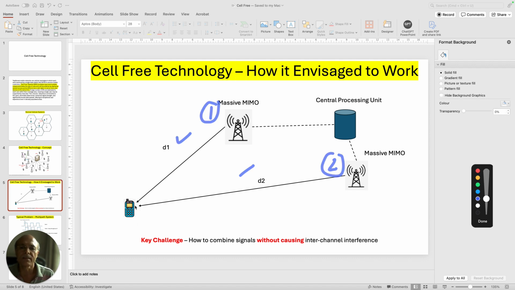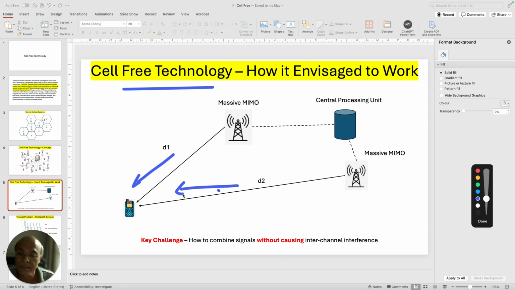Normally, the mobile may be served by only base station number 1 because the distance D1 is less than D2, and base station number 2 is far away, and therefore it is not going to serve. But in cell-free technology, both the signals can get combined together as if they are emanating from a single base station. Okay, so this is the concept.